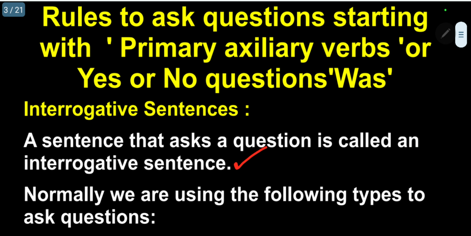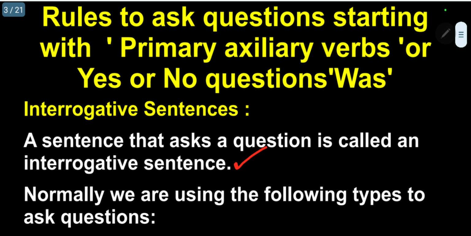We know sentences can be classified in a number of ways. One of the ways is simple sentence, interrogative sentence, exclamatory sentence, and imperative sentence. So here we are discussing the interrogative sentences. Simple sentences we have already discussed. Kindly refer to my previous videos. A sentence that asks a question is called an interrogative sentence.